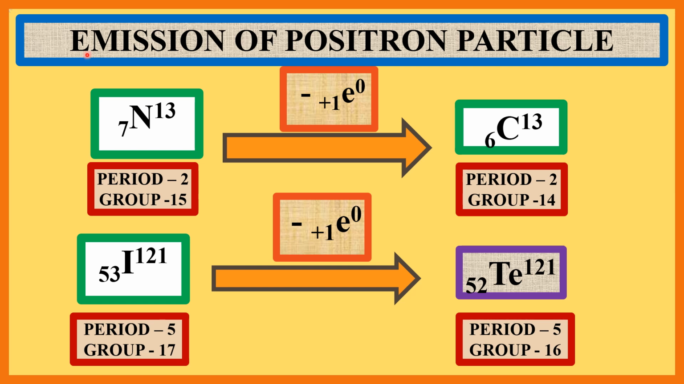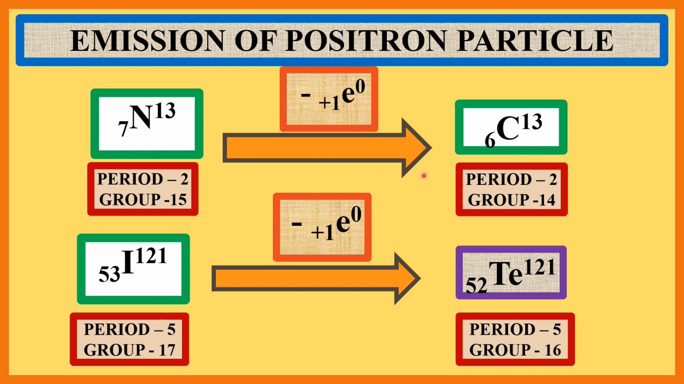Now emission of positron particle. Nitrogen is an element whose atomic number is 7 and mass number is 13. When this nitrogen emits a positron, the newborn formed daughter element is carbon, whose atomic number is 6 and mass number is 13. That is, atomic number decreased by 1 unit from 7 to 6 and mass number remains unchanged.